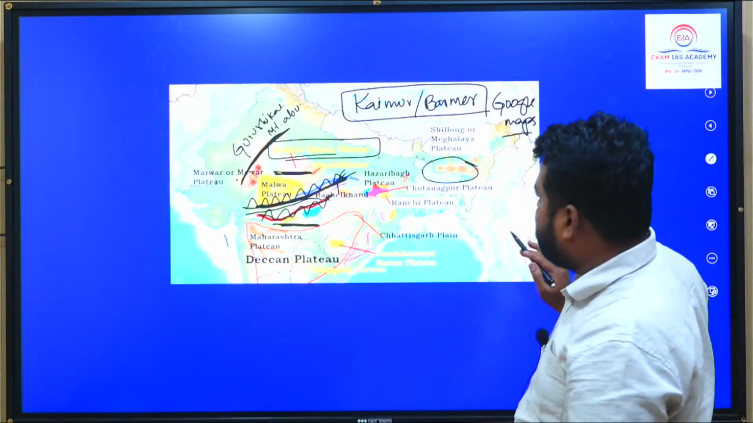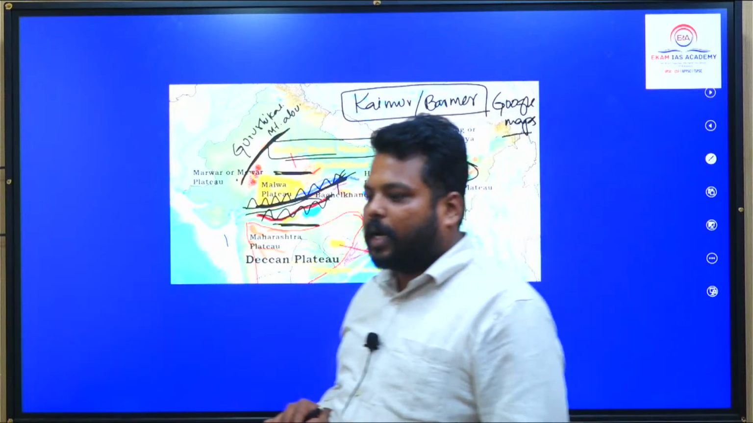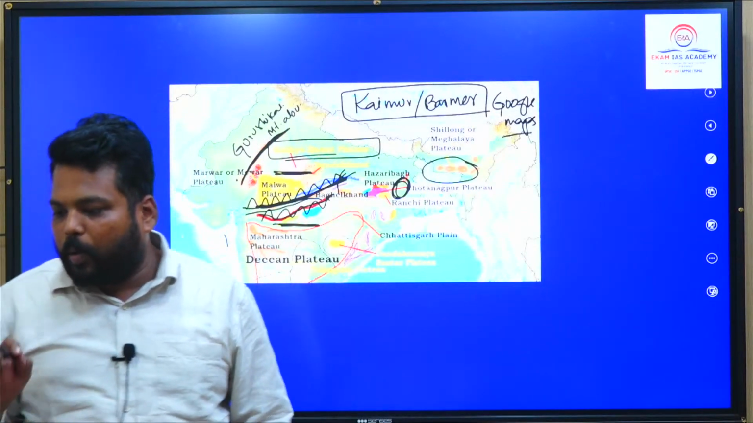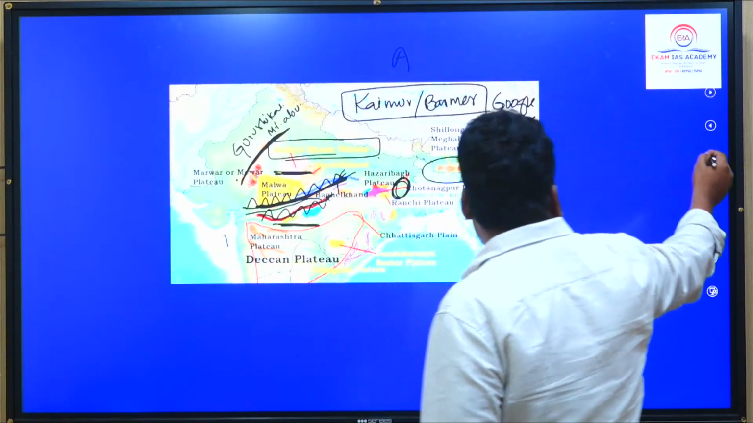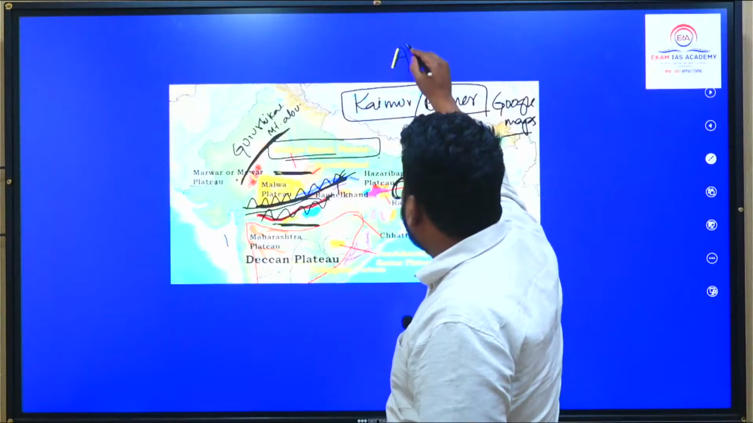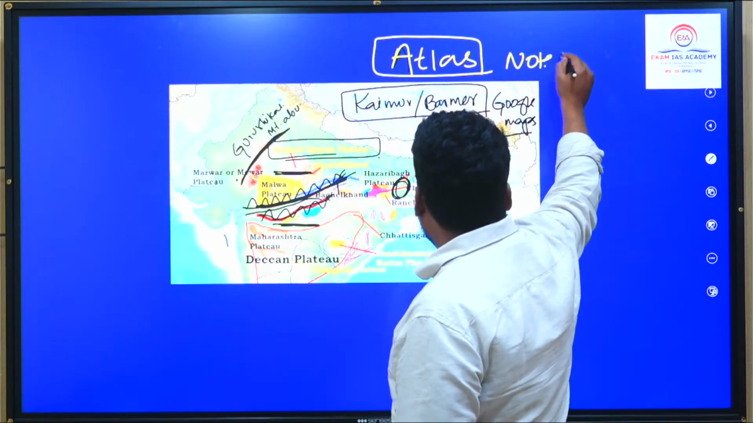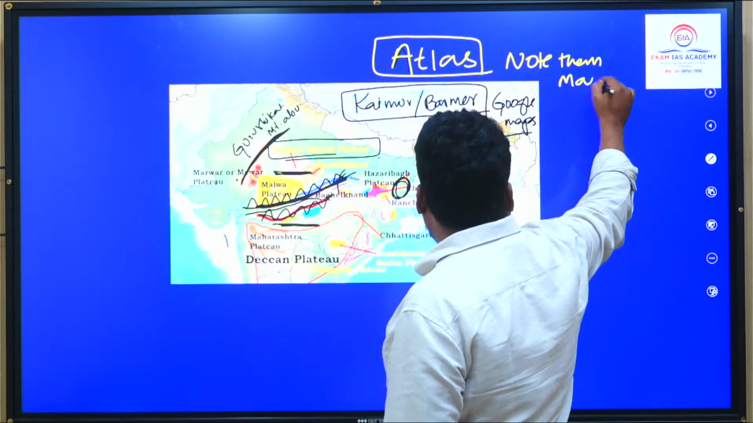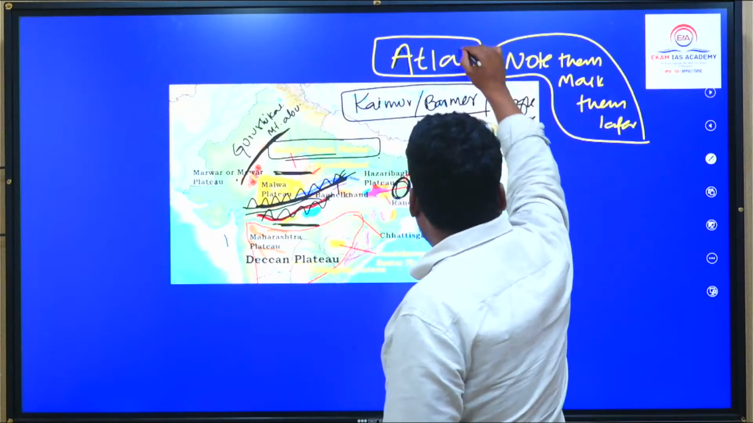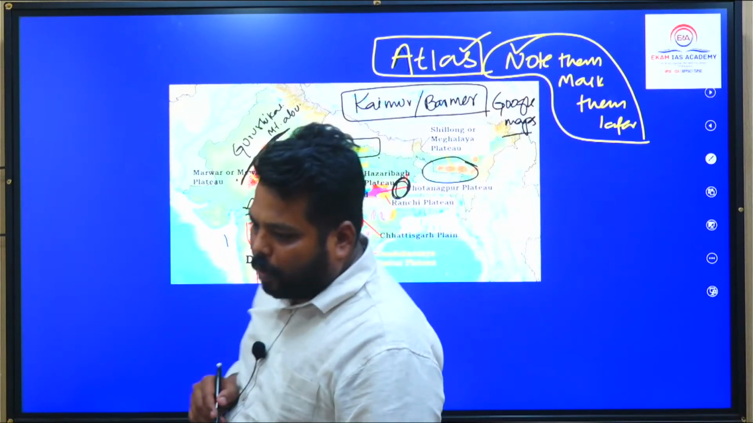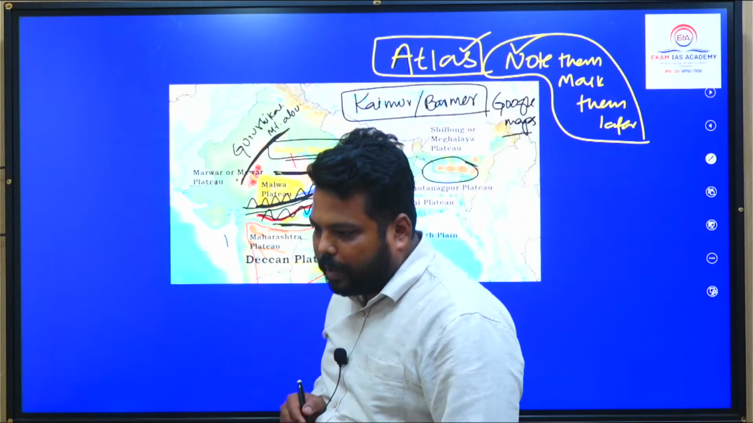So remember the Vindhyas and Satpuras. And here, near this particular Jharkhand region, is the Chota Nagpur Plateau. See, people who are sitting live along with me, please open your atlas and try to mark them in your atlas, or else note them in a book. Note them and mark them later. Do either: mark directly in the atlas or note them and mark later. Okay. Got this point clear? Everyone clear with this?